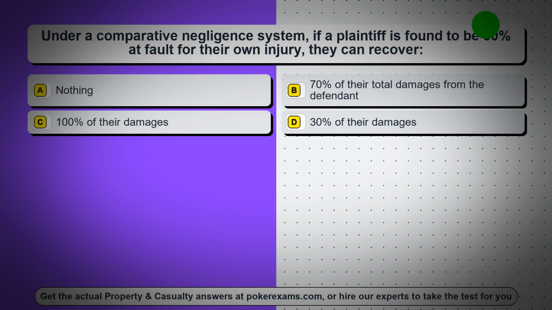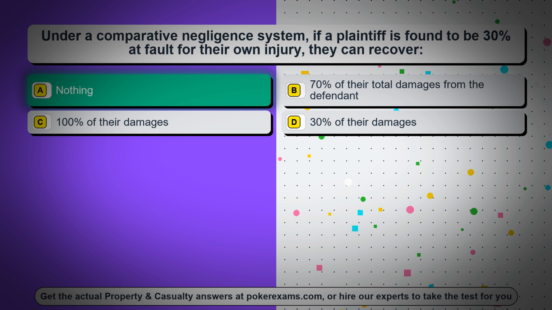Question 23. Under a comparative negligence system, if a plaintiff is found to be 30% at fault for their own injury, they can recover. Option A, nothing. Option B, 70% of their total damages from the defendant. Option C, 100% of their damages. Option D, 30% of their damages. The correct answer is option A, nothing.